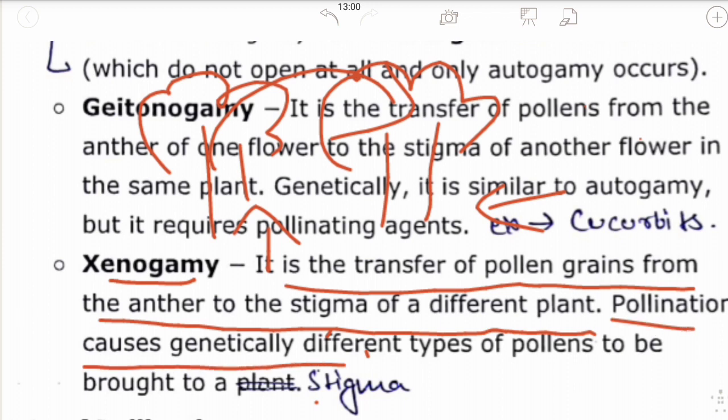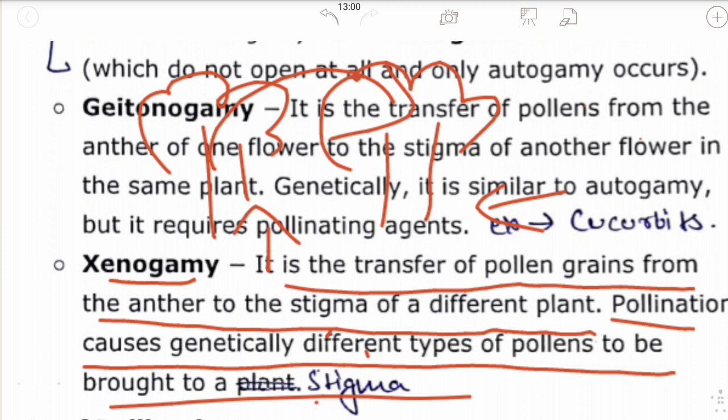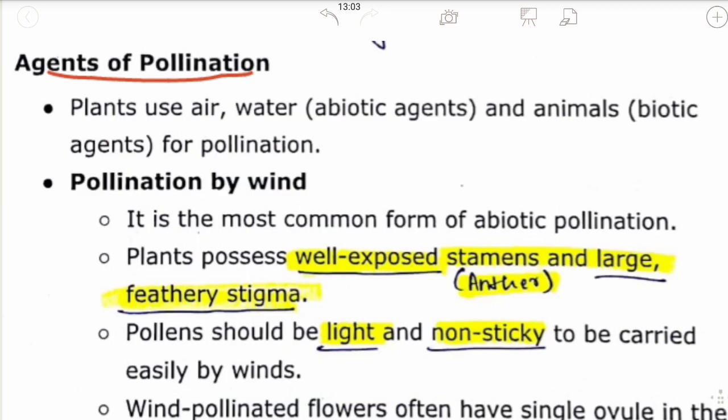Pollination causes genetically different types of pollens to be brought to a stigma. There are some very important agents of pollination. First of all, what are agents? An agent is something that will help in the pollination. Without agents, pollination is quite impossible. So agents play a very important role in the process of pollination.